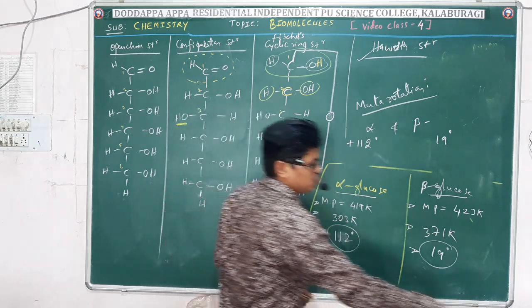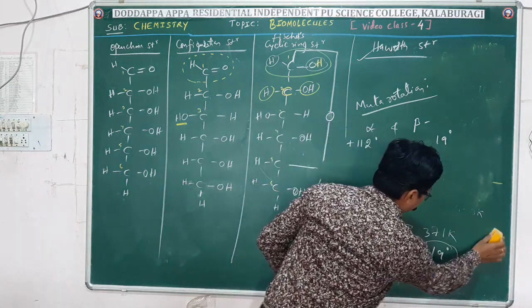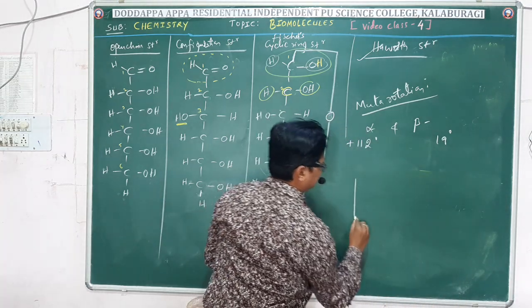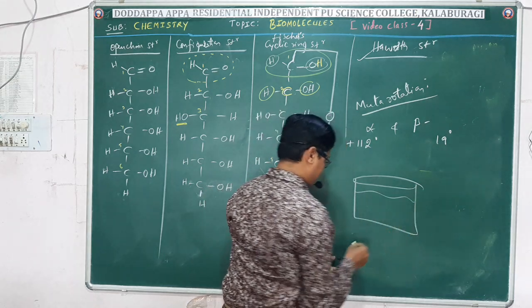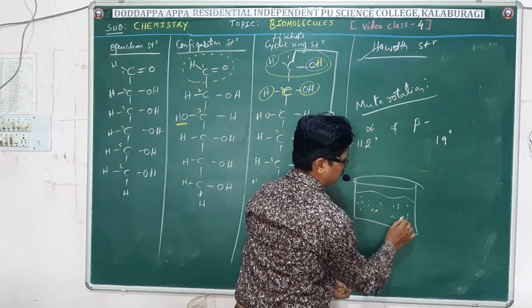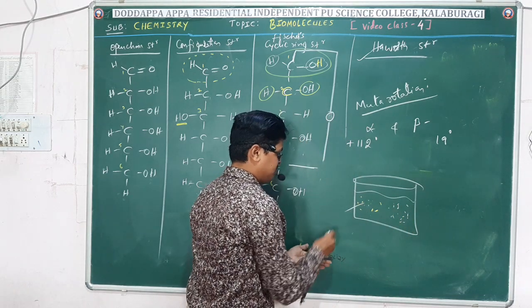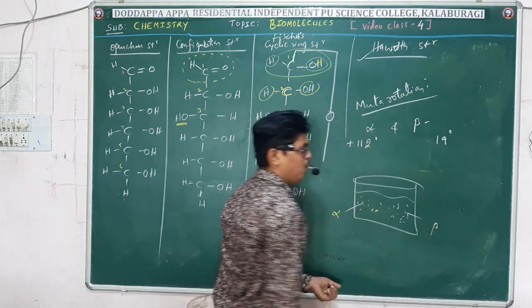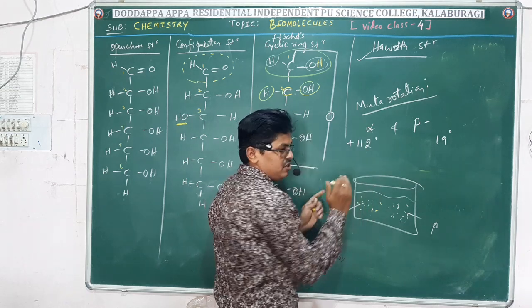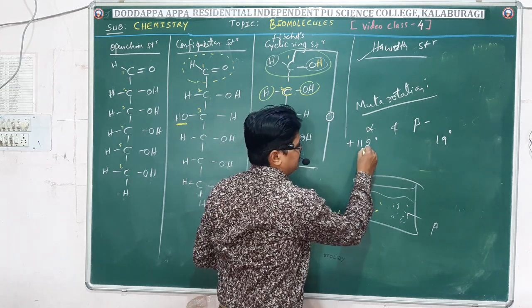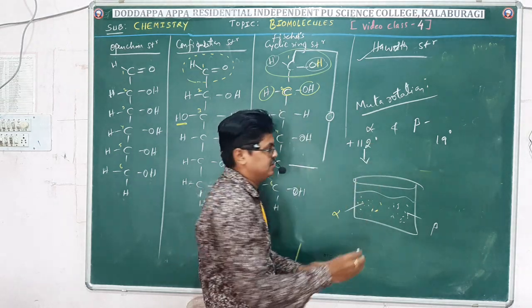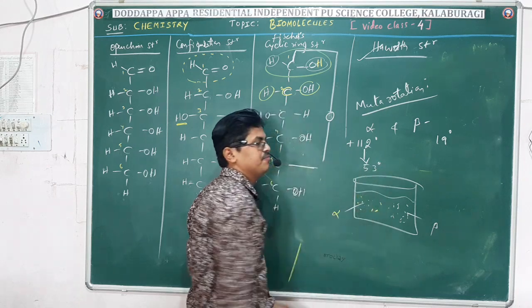When I subject these two solutions, alpha and beta glucose, to optical rotation, let me consider a solution here. It consists of both alpha glucose and beta glucose. When you subject it to optical rotation, what happens? This is 112 alpha glucose. Its optical rotation keeps on changing, which means it decreases and remains constant at what degree? At 53 degree.